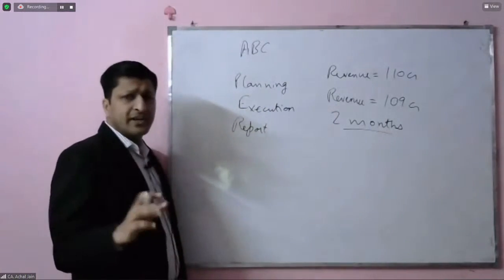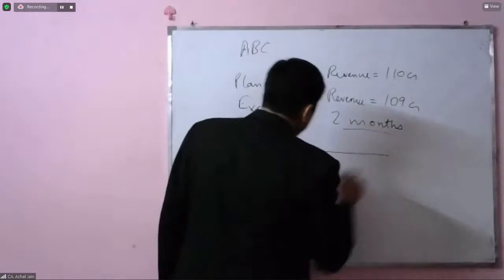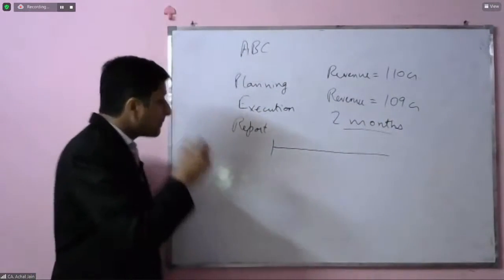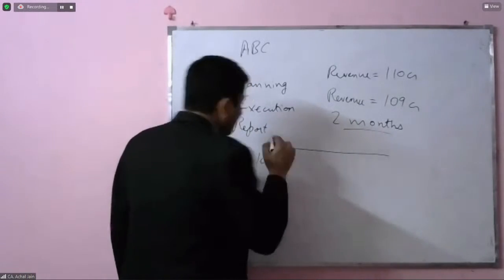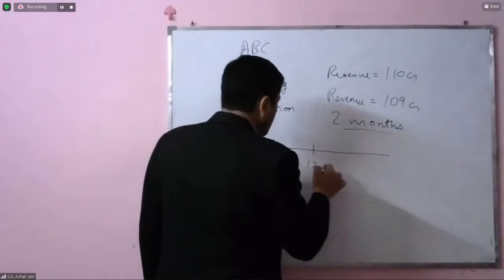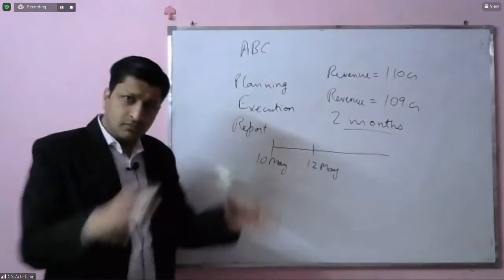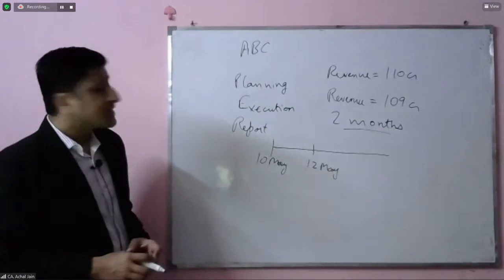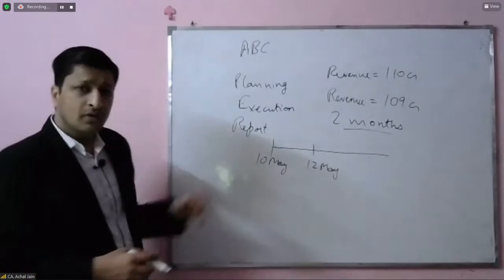So we can just create a stage. Say we are on 10th of May, and from 10th to 12th, all of these adjustments are being passed. So 2-3 days it has taken for discussions and convincing the management to make the adjustments.